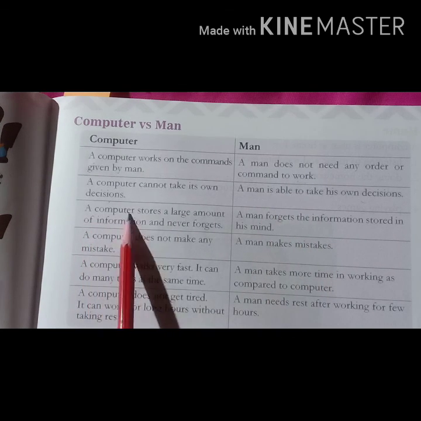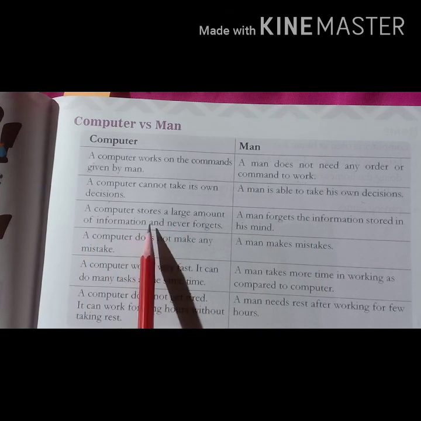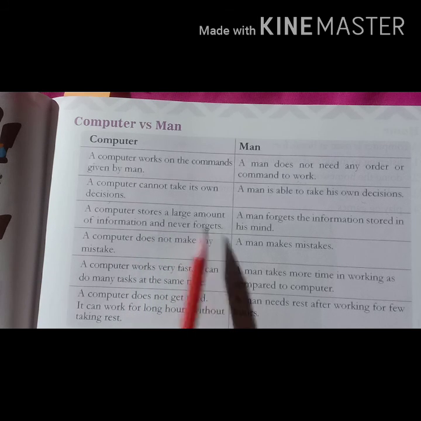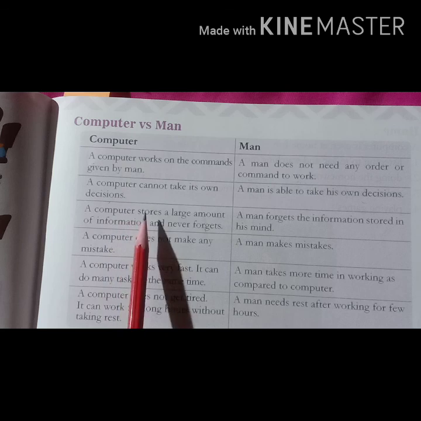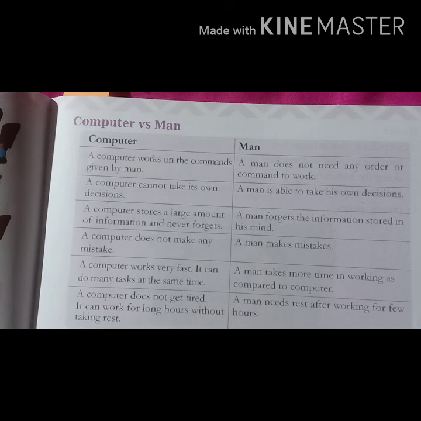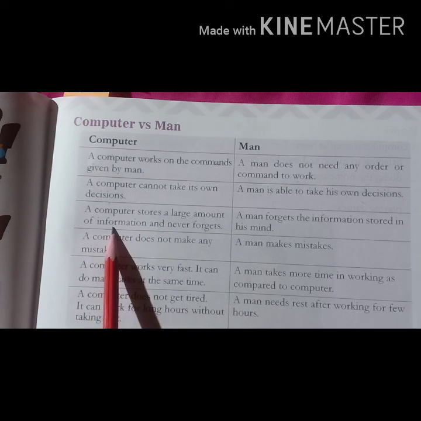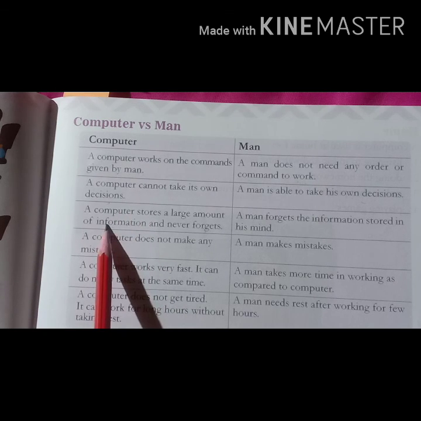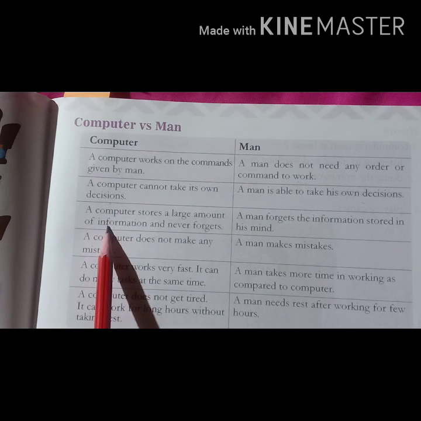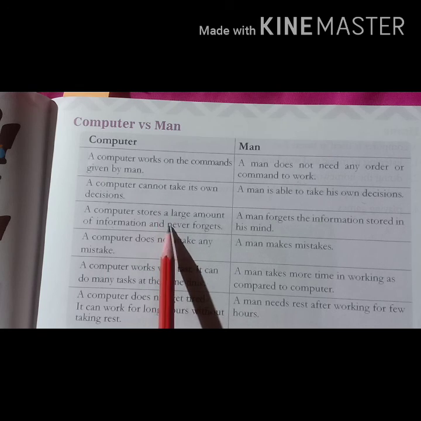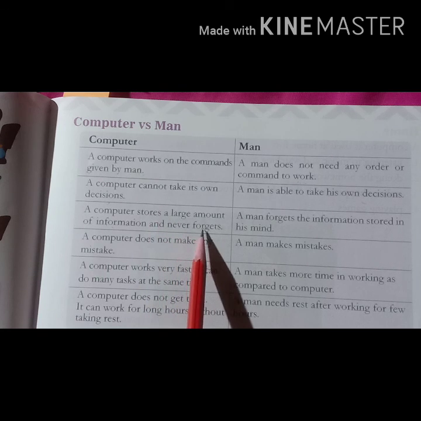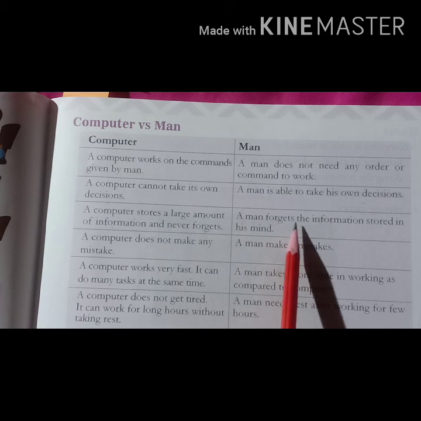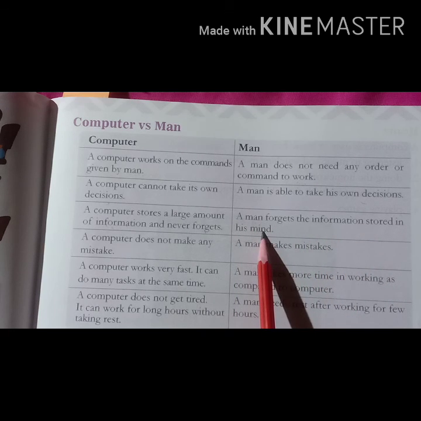Third is, a computer stores a large amount of information and never forgets. This is the third difference. We can store a large amount of data. So what is data? Data is a form of information. So we can store so much information, a large amount of data. And second, computer will never forget. And in opposite you can see here, a man forgets the information stored in his mind.